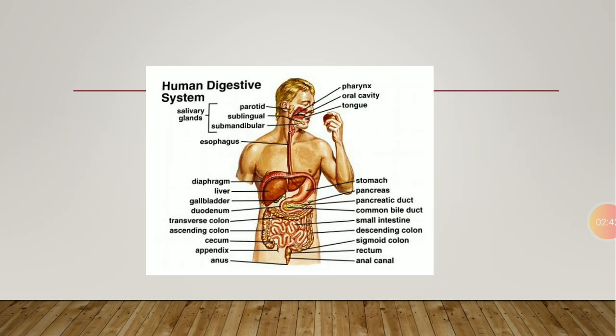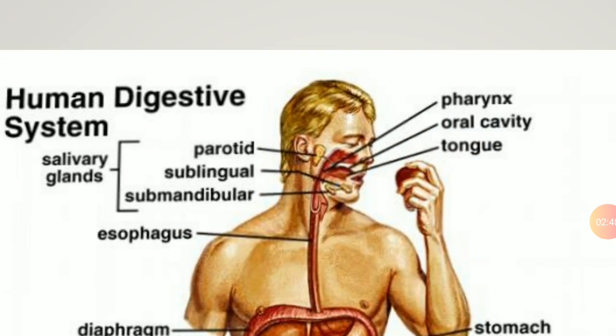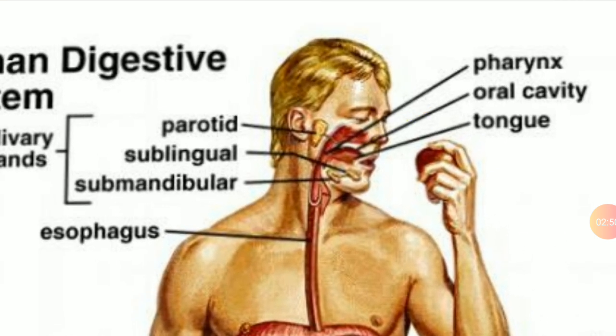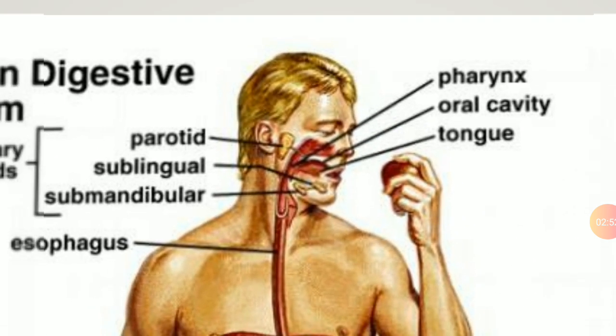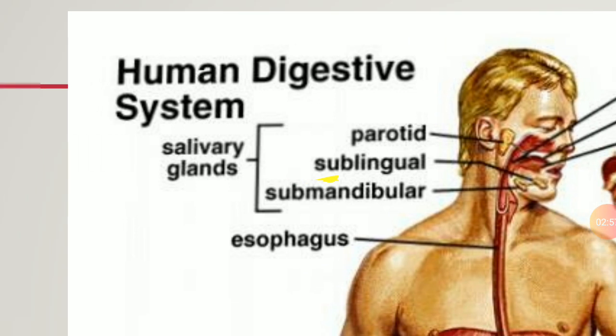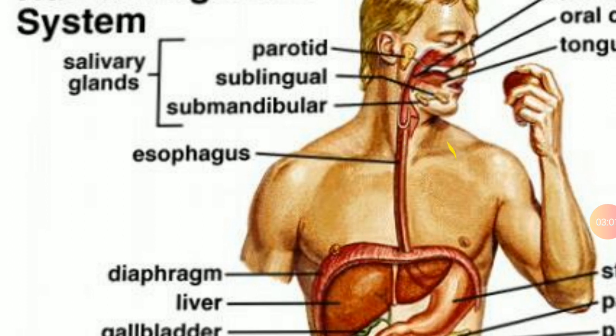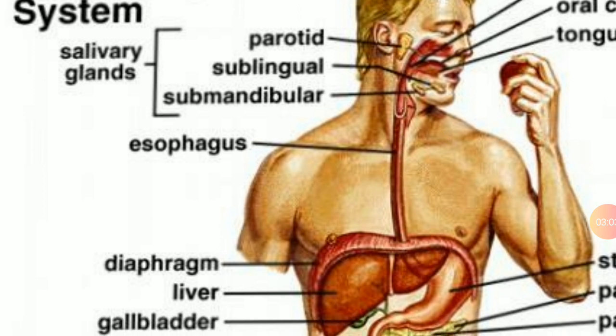Okay, and this is the diagram of the human digestive system. See this diagram. First, this is pharynx, this is oral cavity, this is tongue. There are 3 types of salivary gland: parotid gland, sublingual gland, submandibular gland. This is esophagus, the tube-like structure. First we eat the food with the help of our mouth, and after that food passes to the esophagus. It is a pipe-like structure.